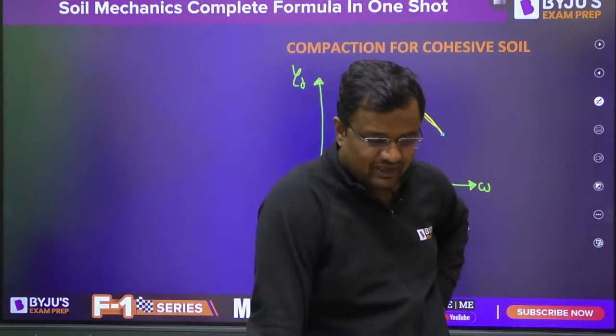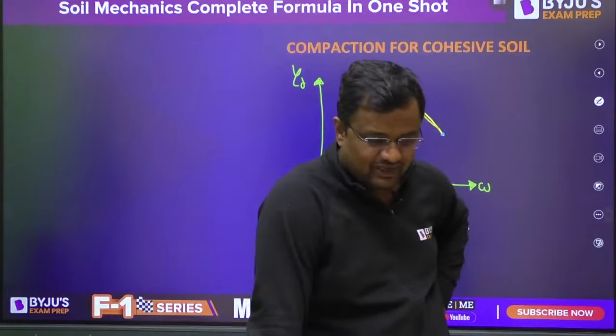This happens in 3 layers with 25 blows each. So MGH, M is 2.5. One time, when you are dropping it, what is the energy?